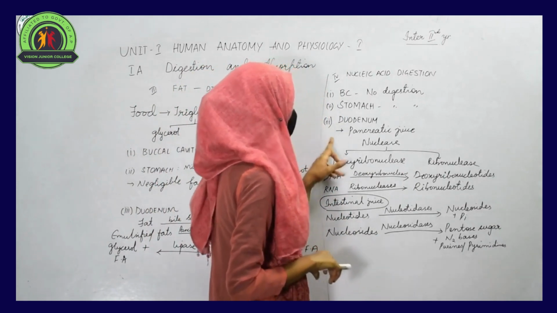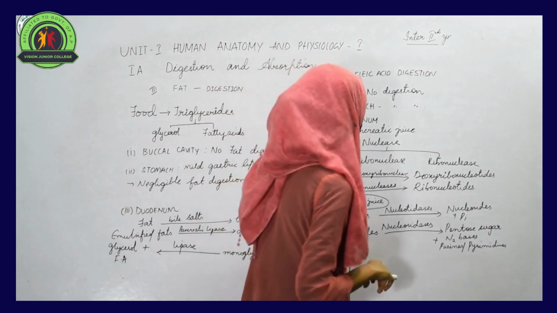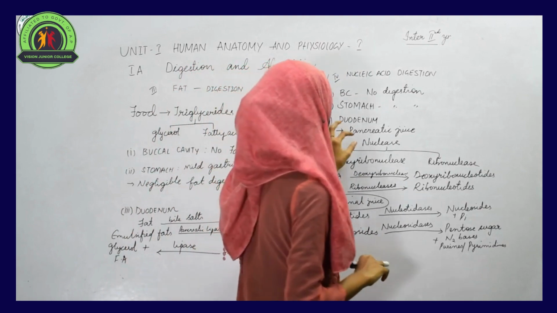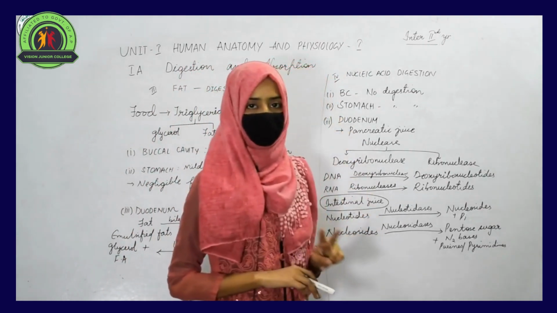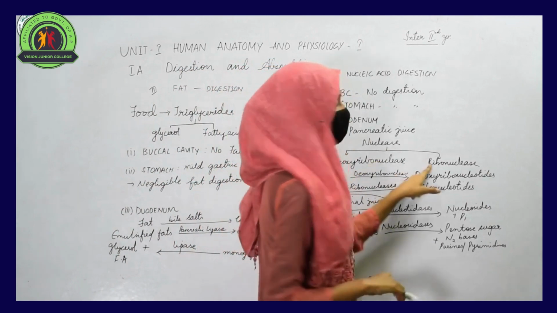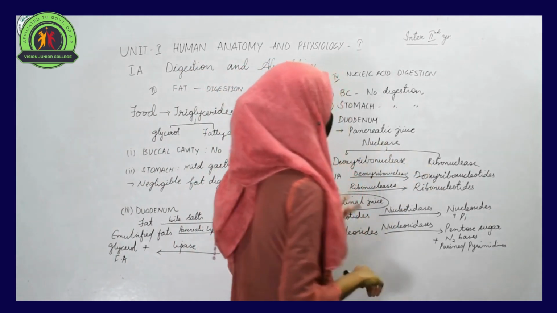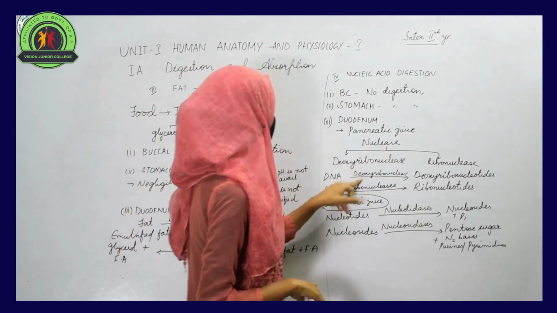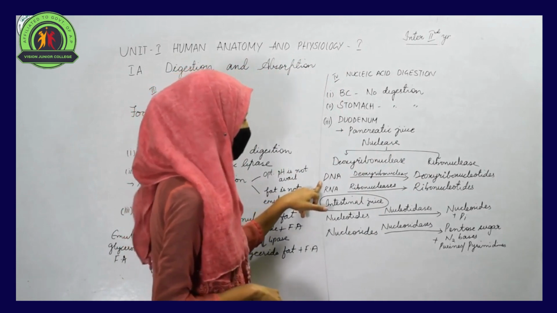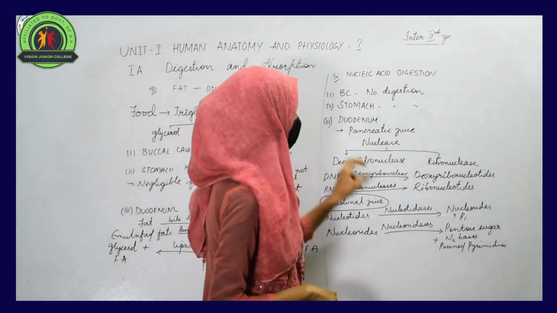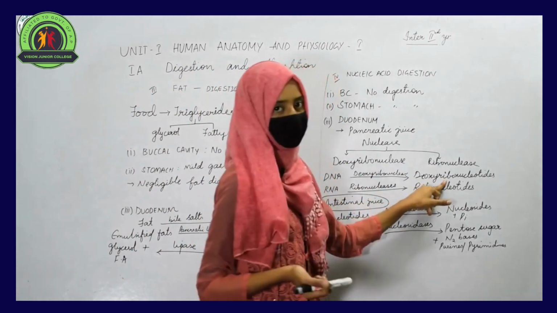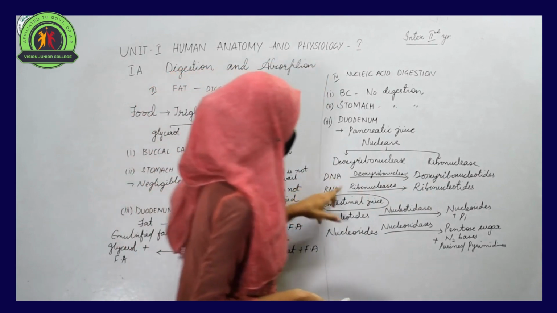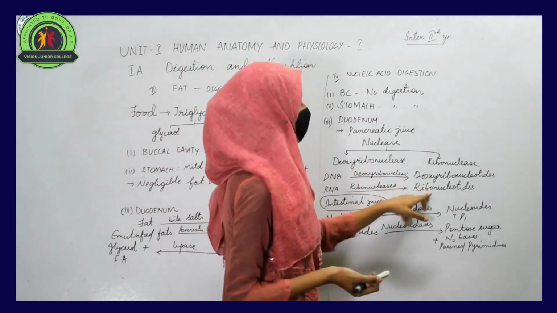But when you see the duodenum, the duodenum receives the pancreatic juice, and in the pancreatic juice some enzymes are present that are called nucleases. Nucleases are of two types, deoxyribonuclease and ribonuclease. Both of them act on different substances to break them. Deoxyribonucleases are the enzymes that act on DNA, and this DNA can be converted into deoxyribonucleotides. Similarly, ribonucleases are the enzymes that act on RNA, and RNA can get converted into ribonucleotides.